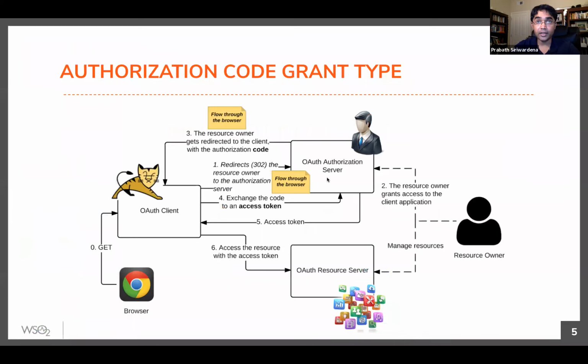Why can't the authorized server directly send an access token to an endpoint in the OAuth client application? The reason is, if you directly send an access token to an endpoint in the client application, you cannot bind the front channel communication with the back channel communication. So let me explain that.